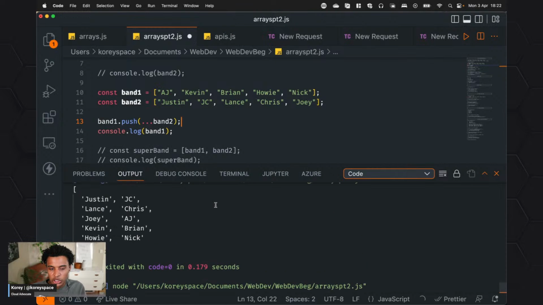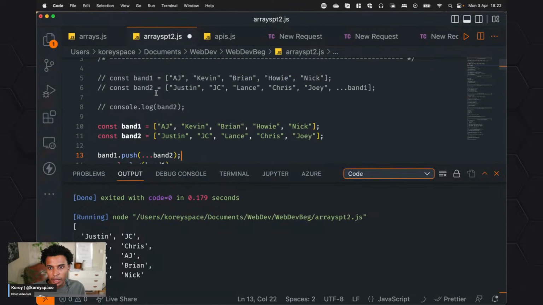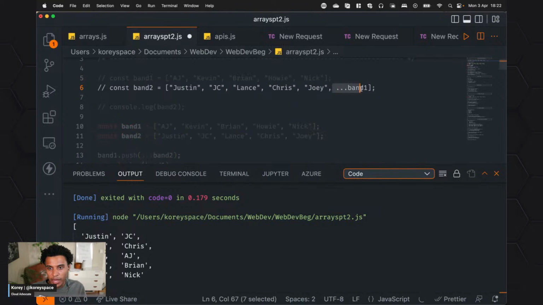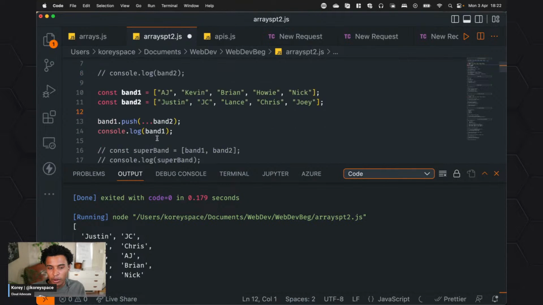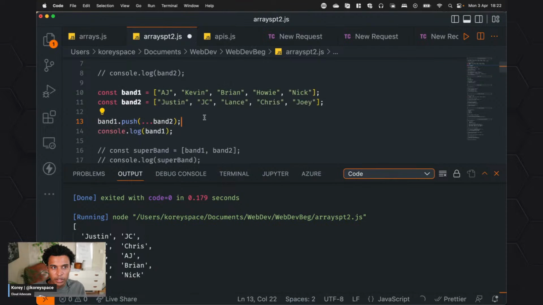So a similar result, but what's important here is that band2 doesn't automatically include band1 when we define it, but later on, and this is going to be important when we're talking about APIs, because sometimes we need to put these in arrays. This now gives us the ability to have 2 separate arrays, but when we want to include band1 in band2, we can do that. We have that flexibility.